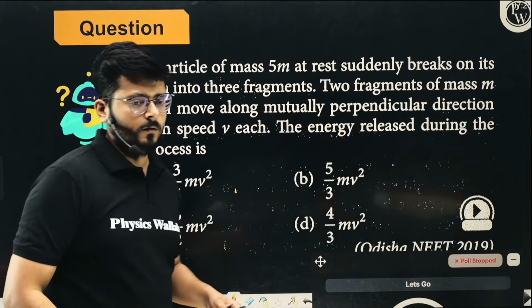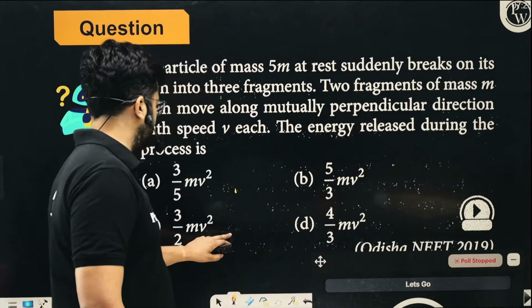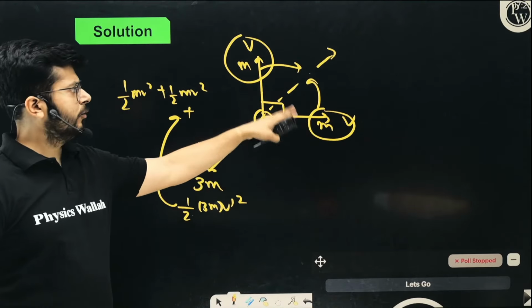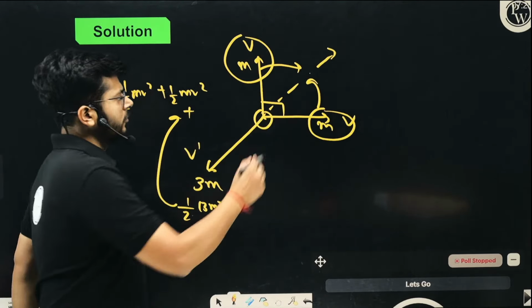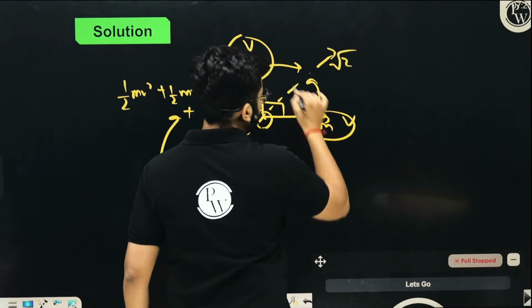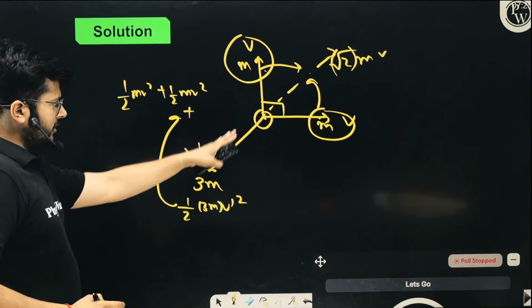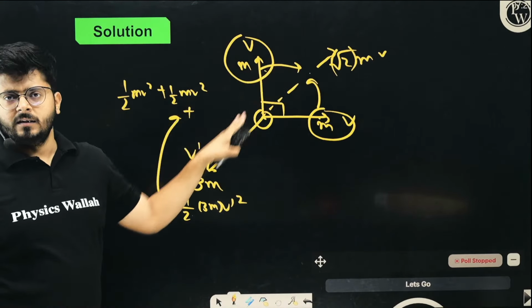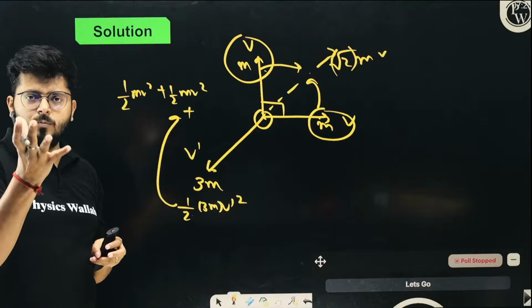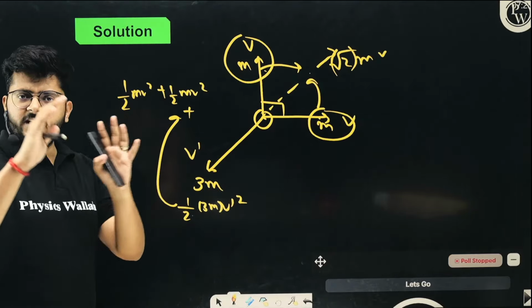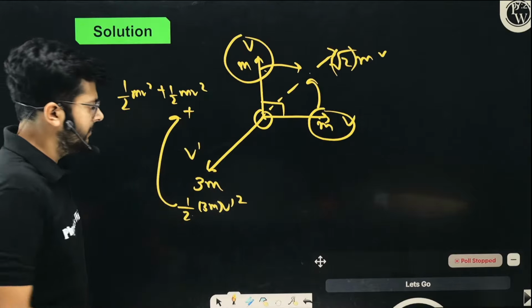All right, let me help you with the solution. As I said, this body is splitting into three parts, mv, mv. The resultant momentum of these two is root 2 into mv. This one has a momentum equivalent to the other one. They must cancel out each other because before the explosion, the system was stationary and had no momentum. After the explosion, the net momentum has to be zero, conservation of momentum.